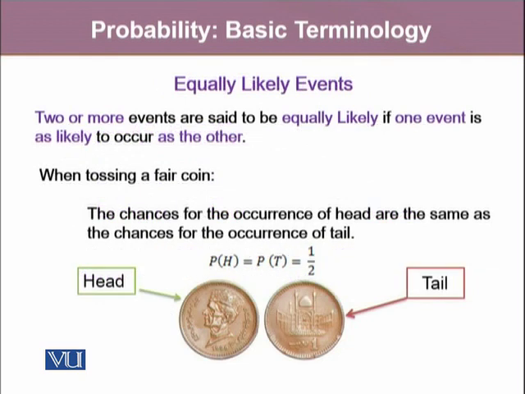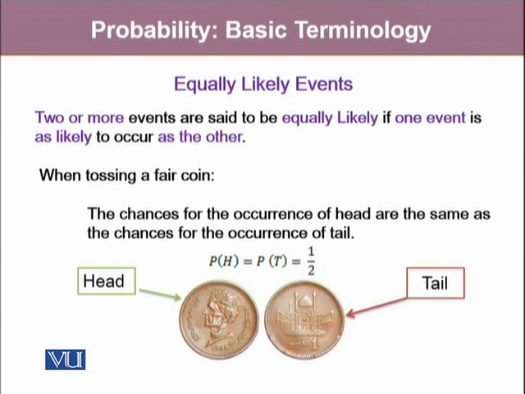The other type of event is the equally likely event. These are two or more events that have an equal probability of occurrence. Like when we toss a fair coin, the probability for the occurrence of a head is 1 by 2, and the probability for the occurrence of a tail is also 1 by 2. And these are all the possible outcomes from this experiment. In this random experiment, since the probability of the head and the probability of the tail are the same, that is equal to 1 by 2, these two events are called equally likely events.